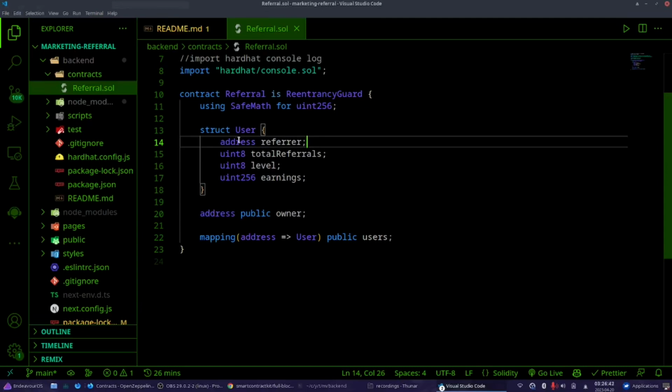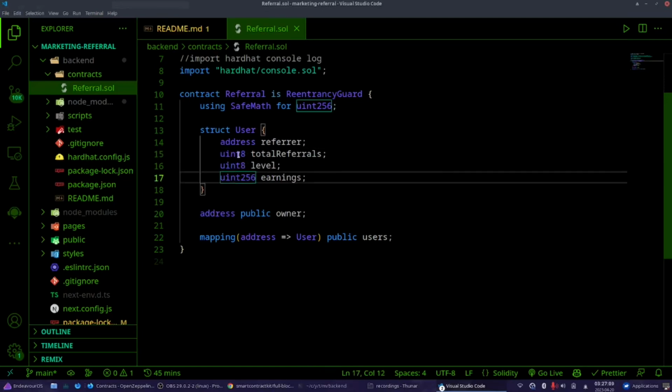We have to define that this referrer is an address. Total referrals is uint8, level is uint8, and earnings are uint256. I'm not entirely sure, but these will cost less than this one, and this is a very big number.